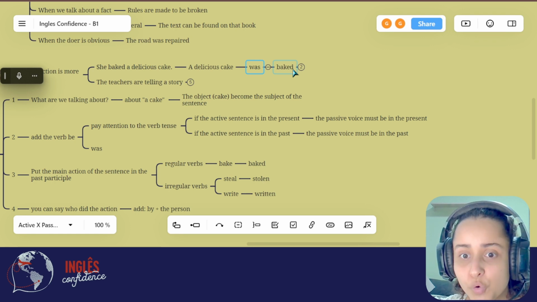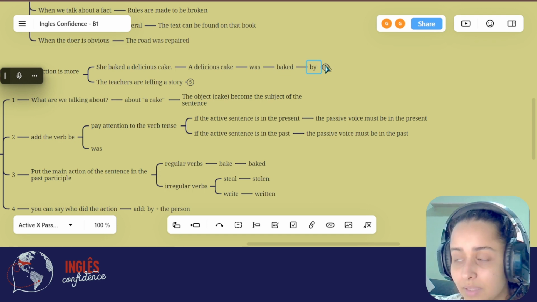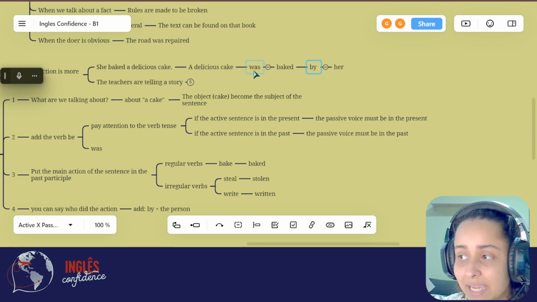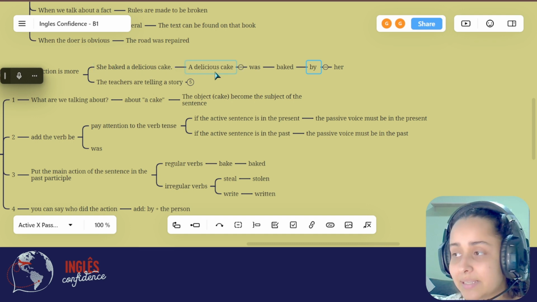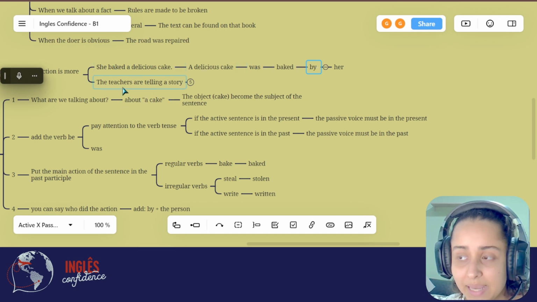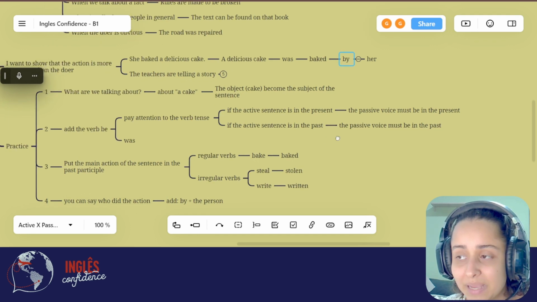And then I can say who baked the cake. I will add by and then her. A delicious cake was baked by her. She baked a delicious cake. A delicious cake was baked by her. Now let's change this one to the passive voice.